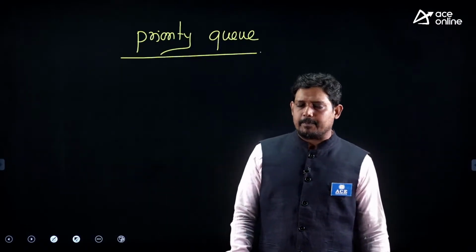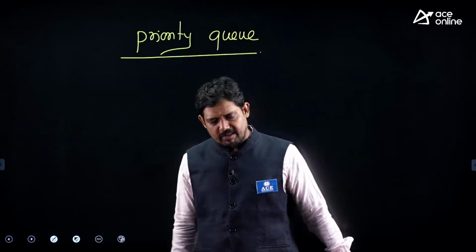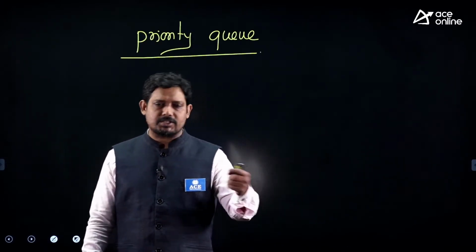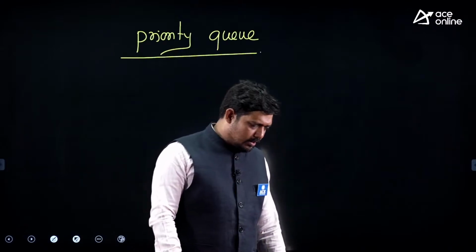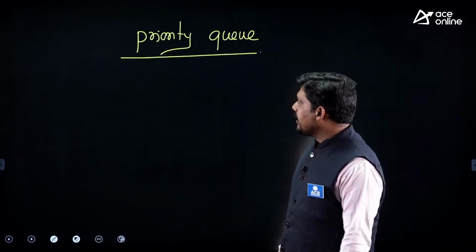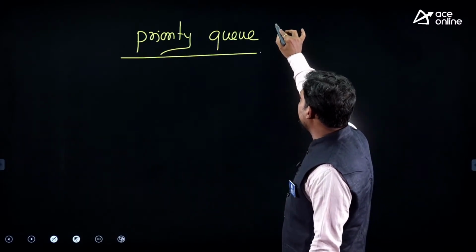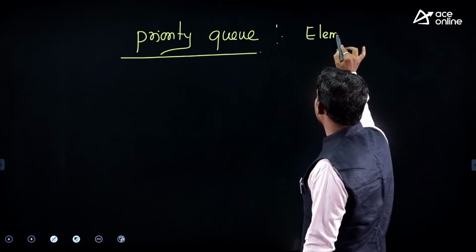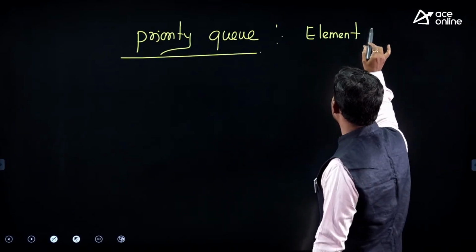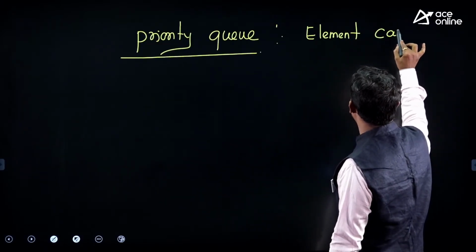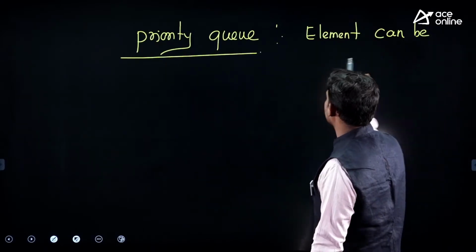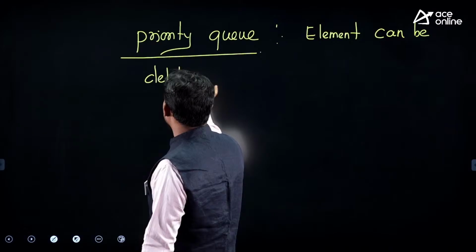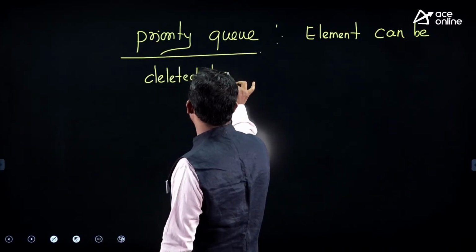Other people make the queue and go one after another, first in first out, whoever is first goes out first. In a priority queue, elements can be deleted based on the priority.